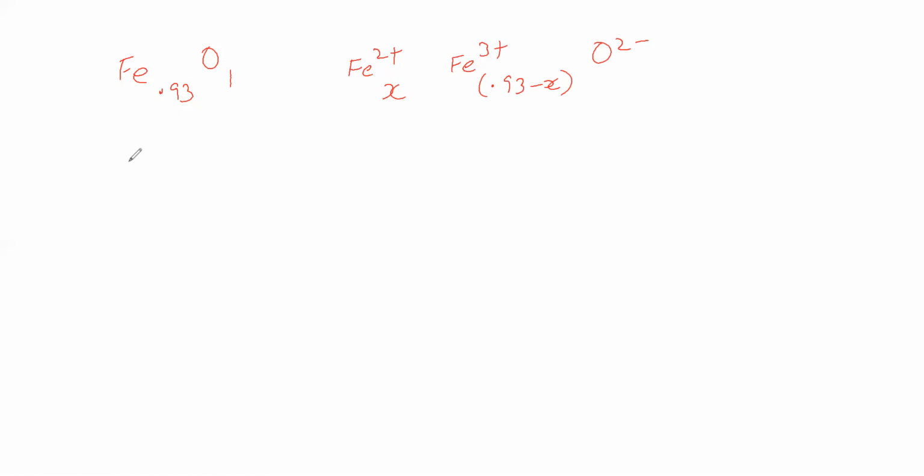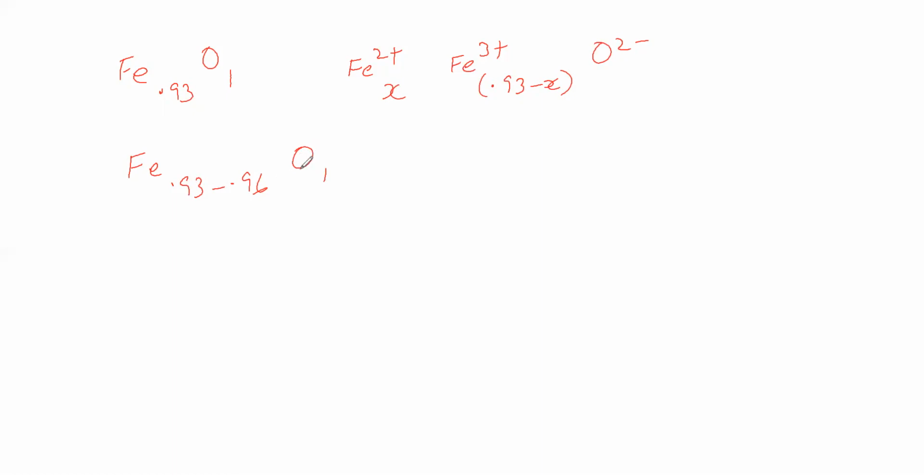Experimental analysis says the iron ratio ranges within this range with oxygen like this. So practically available ferrous oxide exists like this: iron is 0.93 to 0.96, oxygen is 1. So this crystal comes under non-stoichiometric defects, metal deficiency defect. Why metal deficiency defect? Because iron is undergoing disproportionation.